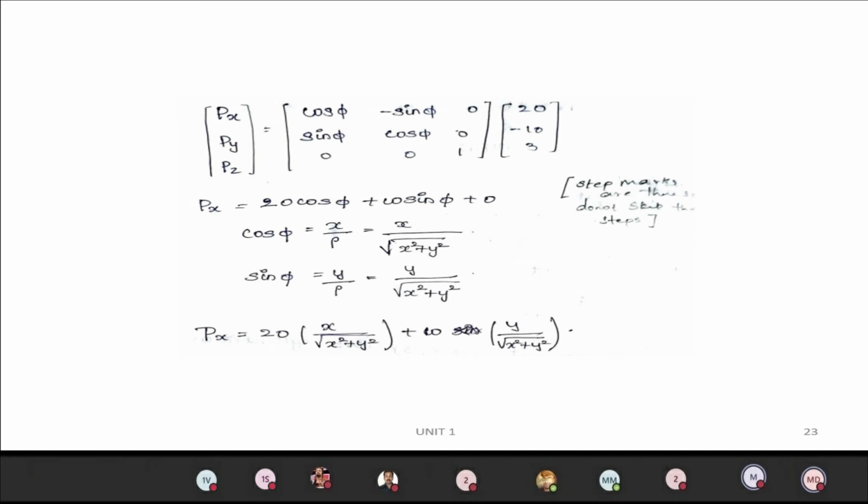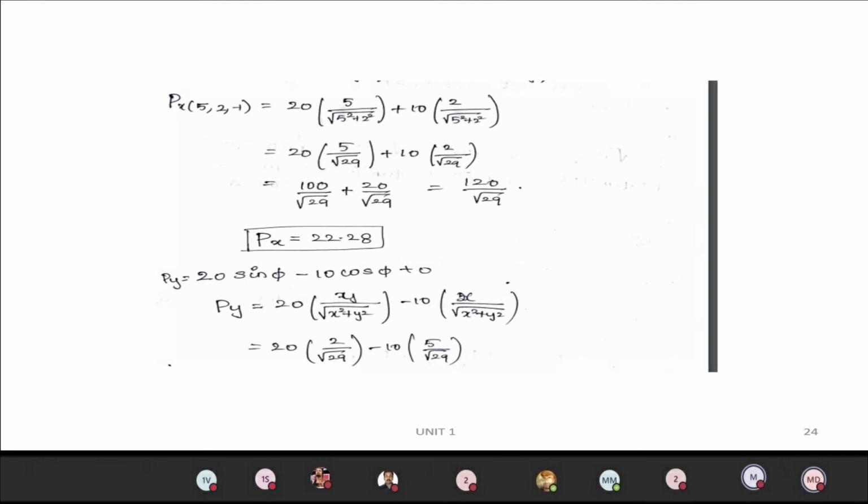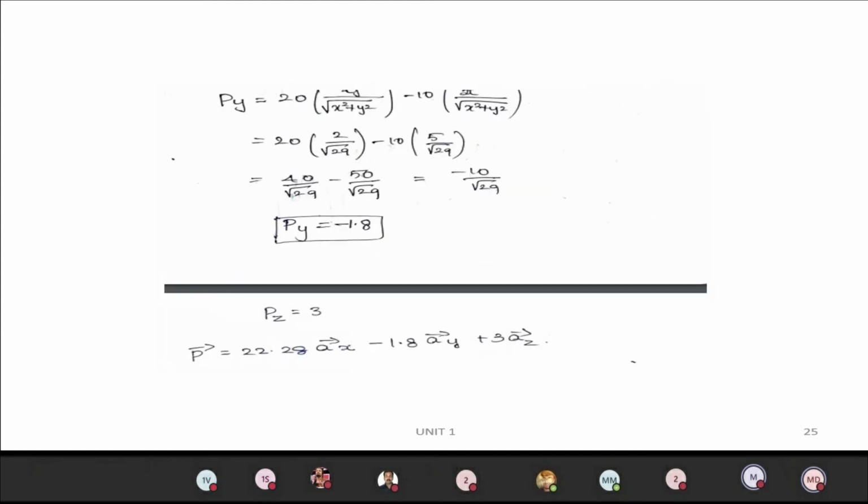Matrix multiplication, second row, first column: 20 sin phi minus 10 cos phi, plus 0. So on substituting once again the values for sin phi and cos phi, you can find out py here. That's what they have done here.